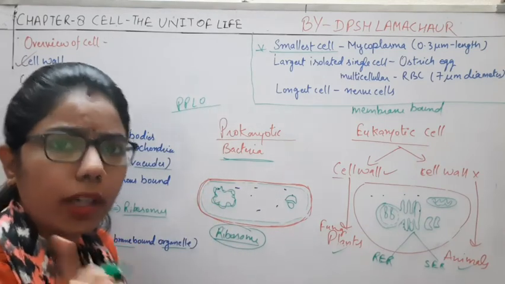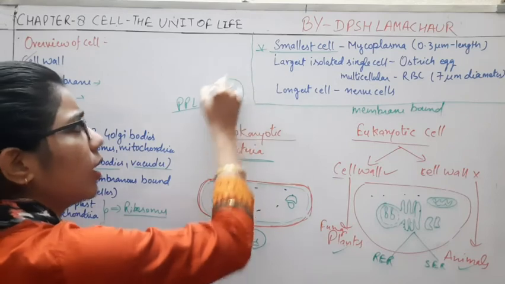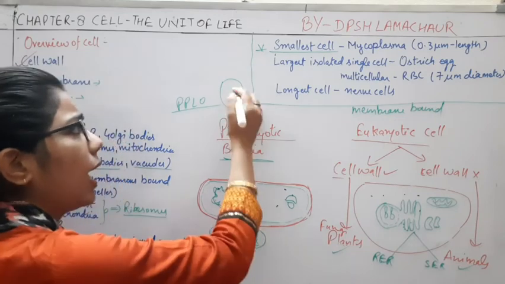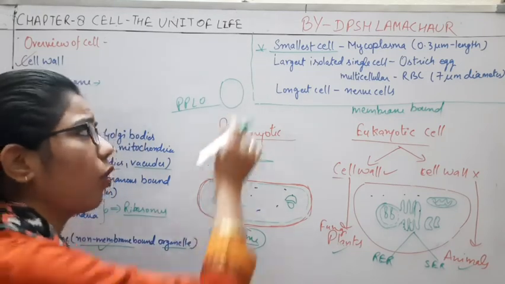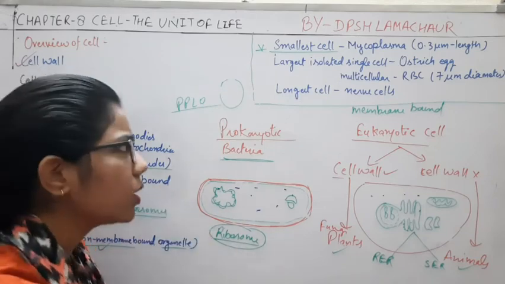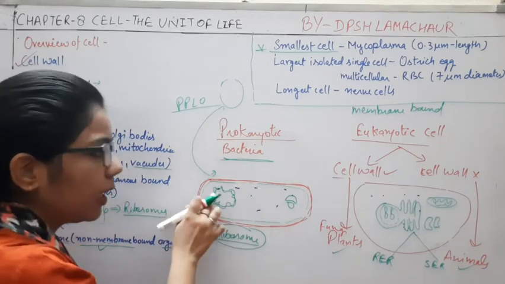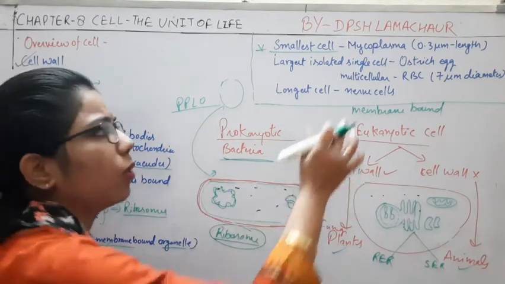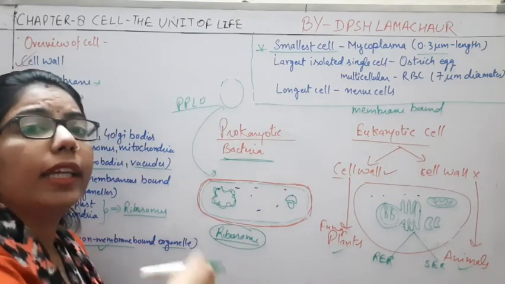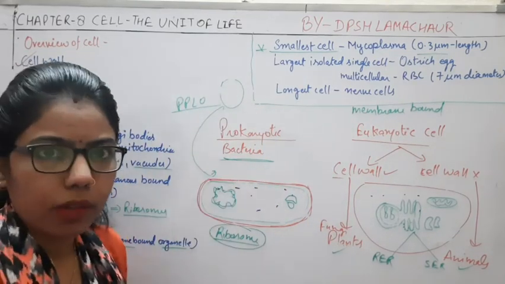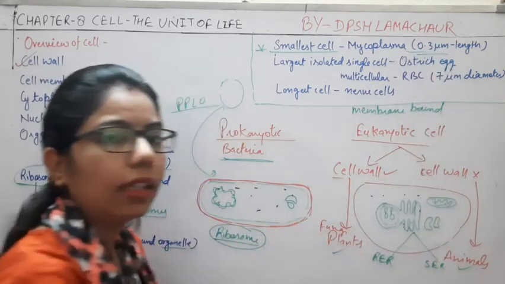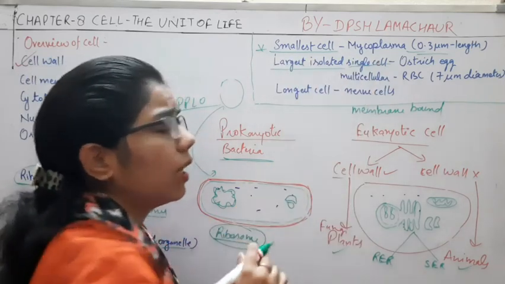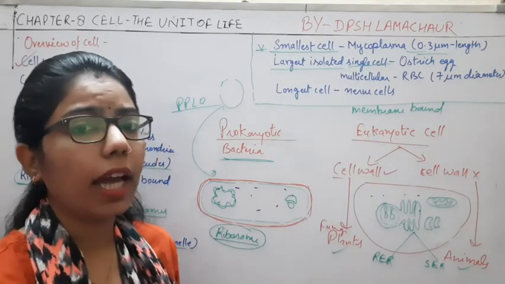Mycoplasma is also known as PPLO, pleuropneumonia-like organism. If you see this mycoplasma, it can change and vary its shape. It is formed of only membrane. There is no cell wall. But bacteria have a cell wall. Bacteria are about 5 to 7 micrometer in length, but mycoplasma are even smaller than bacteria. And what can be the length here? 0.3 micrometer.